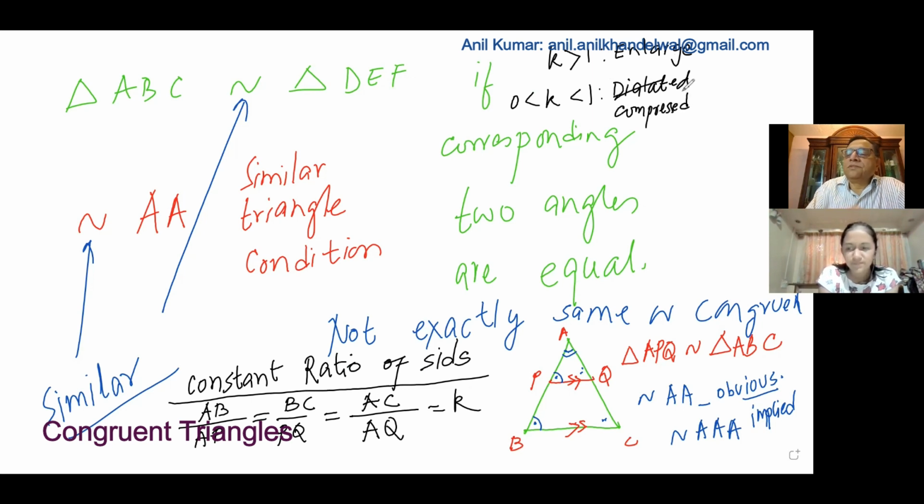Is it clear? Compressed and expand. And this is the ratio of corresponding sides. They are fixed. Is this part clear to you? This is about similar triangles. Important to tell you, it is not congruent. They are not exactly the same. Now let us see what is congruent, right?